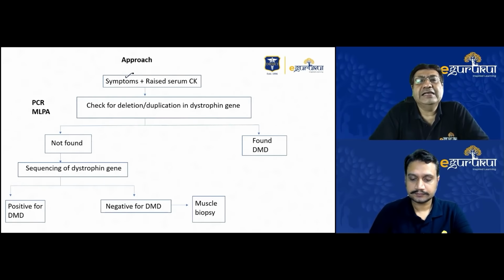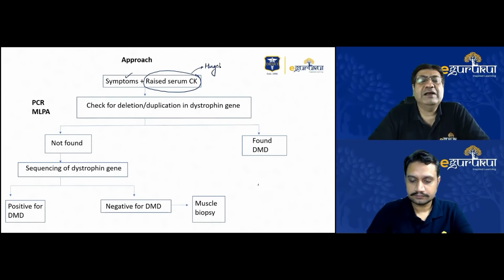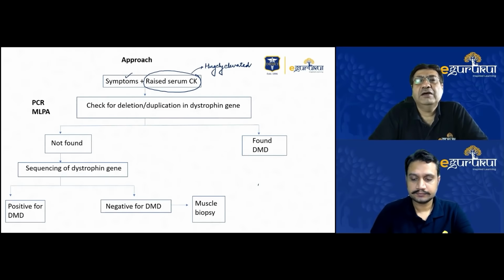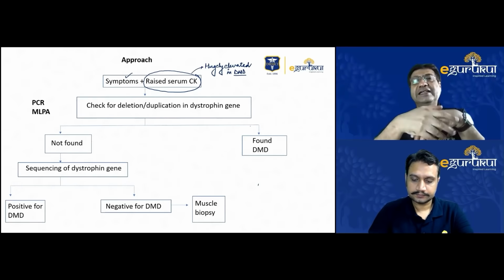So creatine kinase estimation is very important. And as I told, the creatine kinase is hugely elevated in these cases, often 15,000 to 35,000 is the level. While in most other types of muscular dystrophies, I think Sir can tell, the creatine kinase is only mildly to moderately elevated. So it's significantly elevated in patients who have DMD. So once creatine kinase is elevated and symptoms are there, it's quite likely that this patient has DMD.